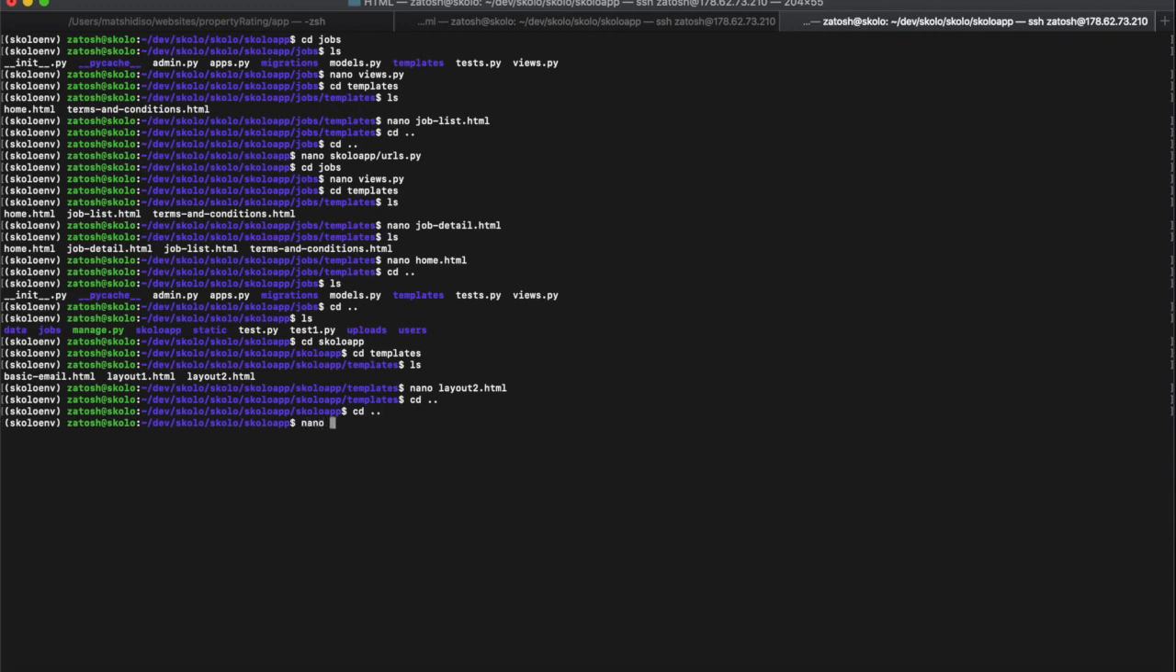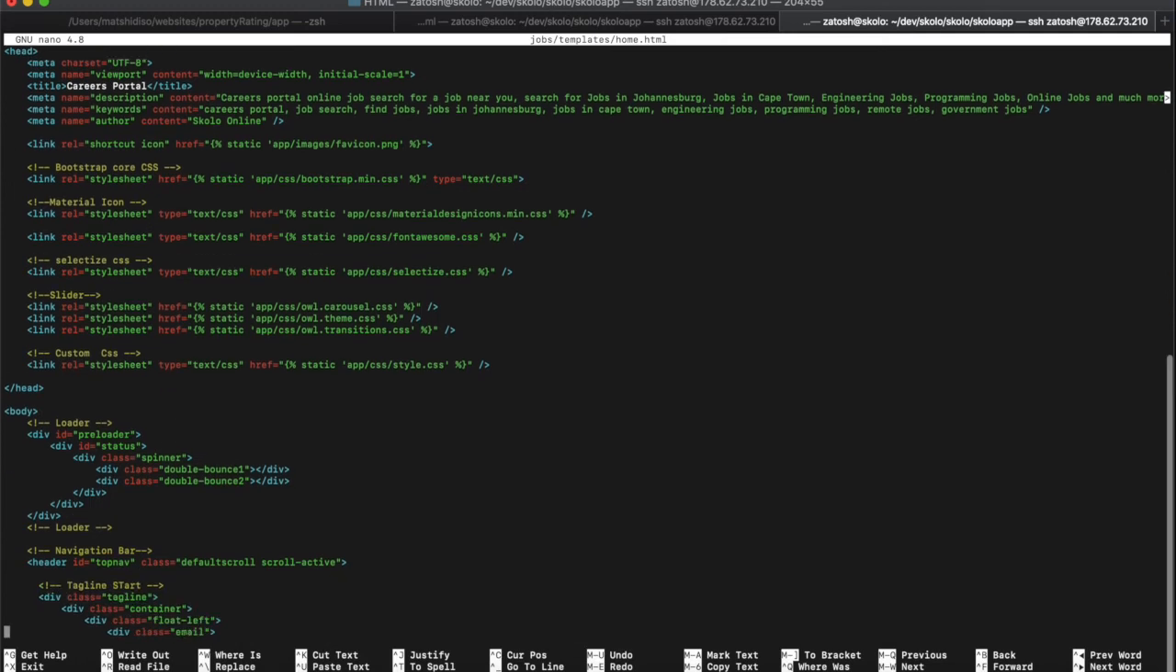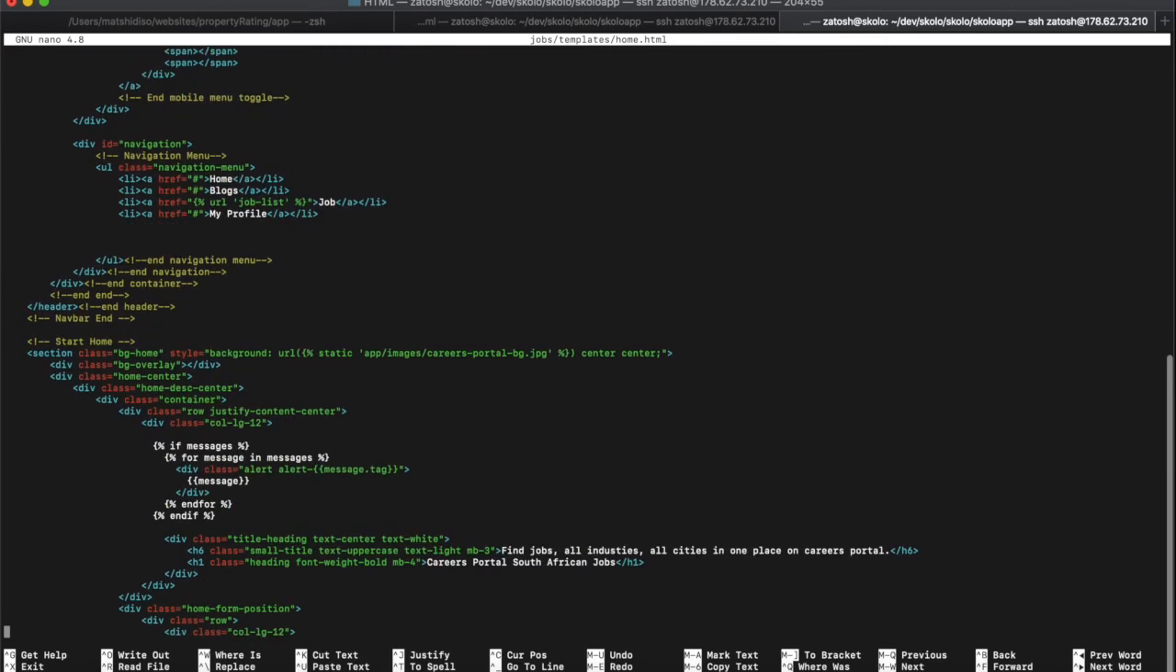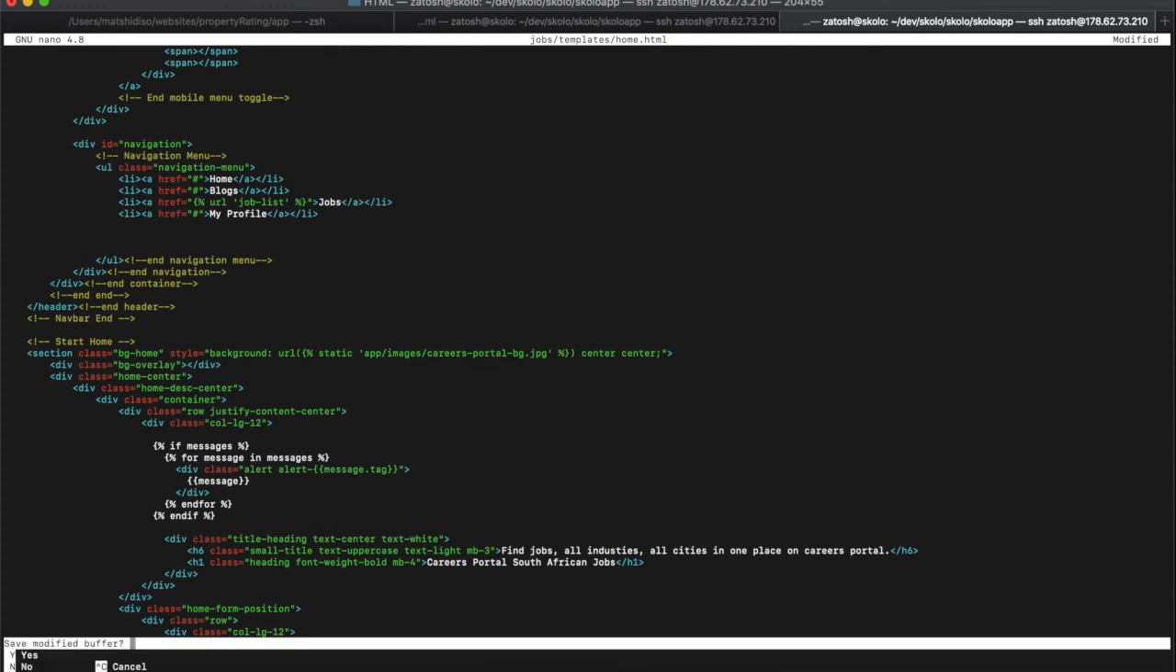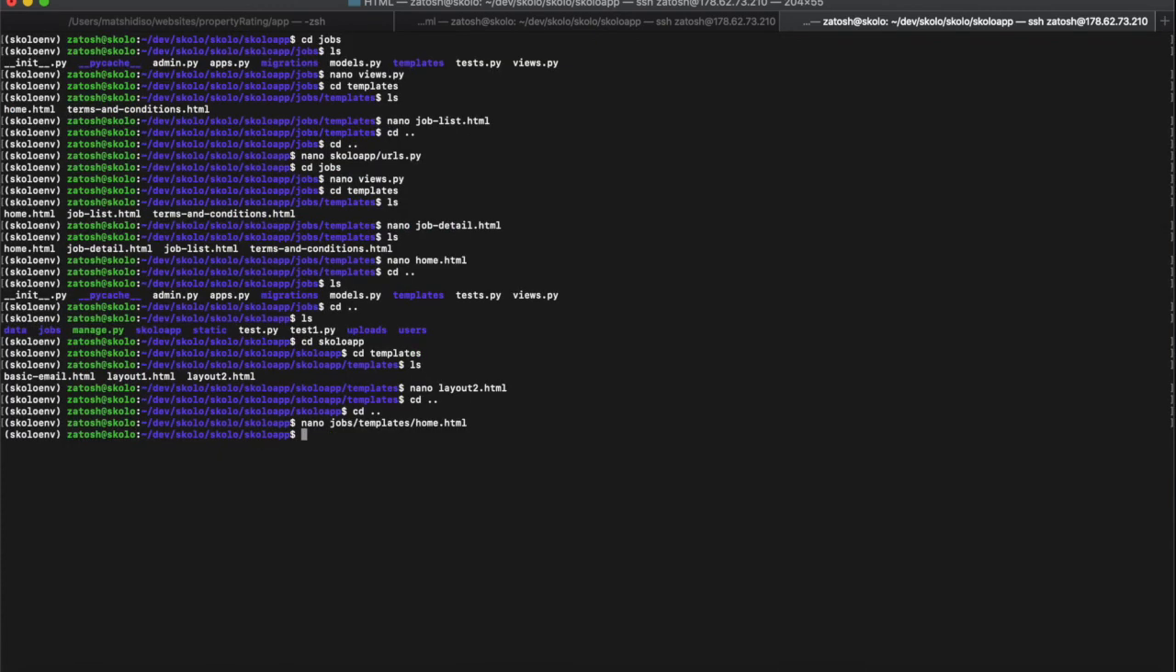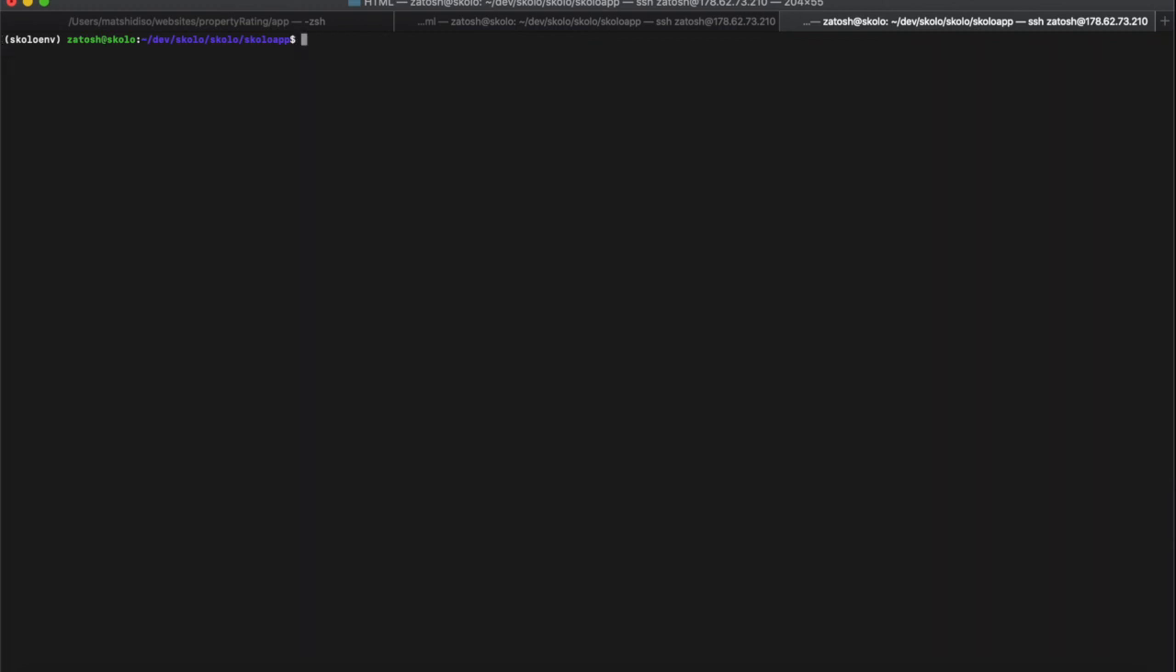Okay, let's open up the other one again, the index one. So let's open up jobs, templates, home.html. That's the first template. I just want to put jobs instead of job. I just noted that when I pasted the other one that it had a job, not jobs. All right. So what I want to say is jobs, all right, because it's a jobs list. All right. And then Command X and save. And let us hope everything is well. We are going to run server, right?